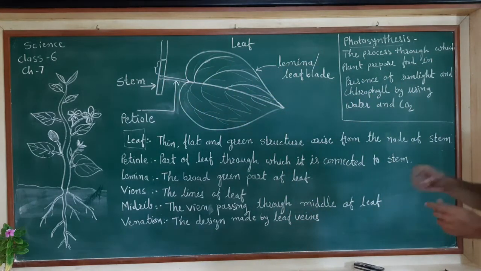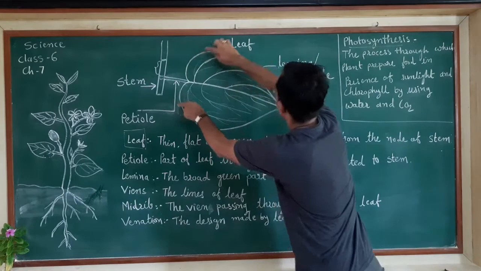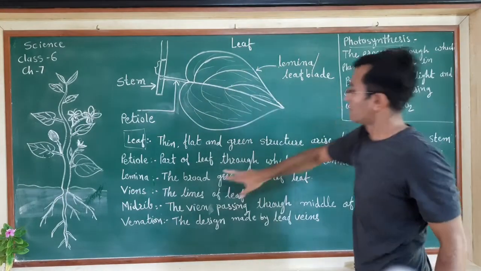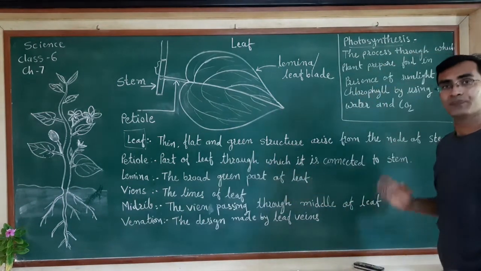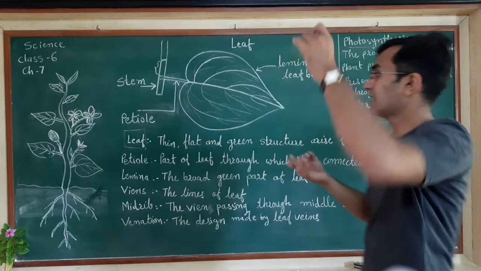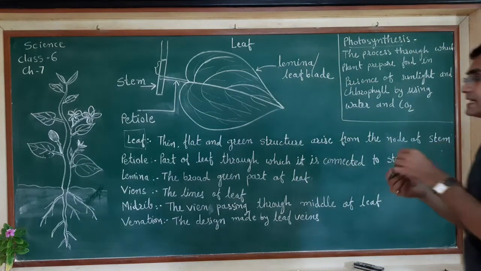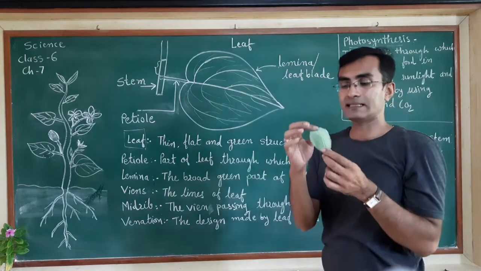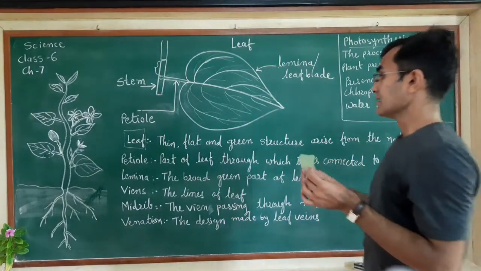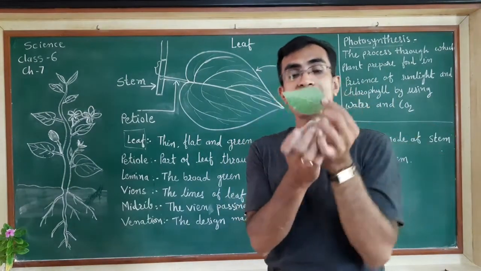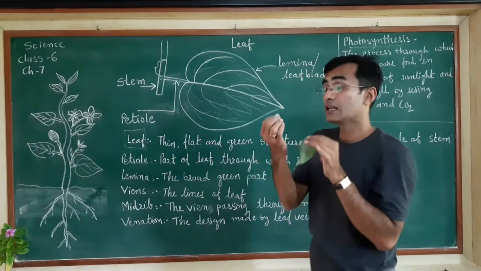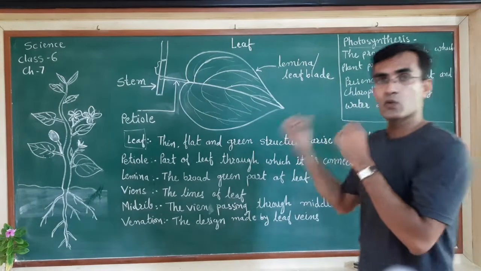Now next one is the leaf blade. We can say the lamina as well. So what is the lamina? The broad green part of the leaf. Whatever the broad part is here, that is called the lamina. Now, as I said earlier, there are certain veins present. So how can you explain the veins? Veins are simply the lines present into the leaves. Those are the different small tiny lines present into the leaf. Those are called the veins.